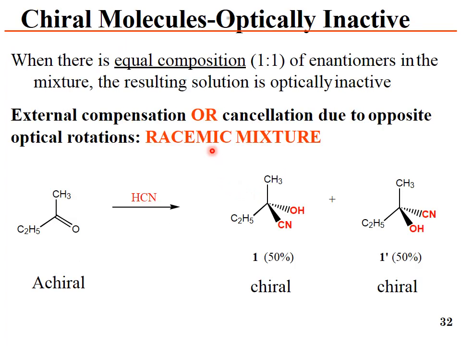Chiral molecules can be optically inactive. When there is an equal composition, as I have shown, this is a racemic mixture. When equimolar concentrations of one enantiomer and the other enantiomer are present in a mixture, then this is called a racemic mixture. Here, this is a chiral molecule. When the reaction is shown with HCN, it is converted into 2 products, 50% one and 50% the other, as there are equal chances of the nucleophile attacking from the front and back sides. Then 50% of one and 50% of the other is possible. This is called a racemic mixture.